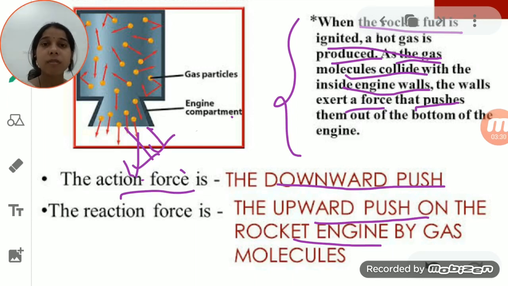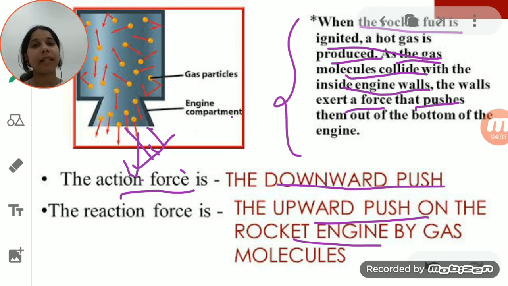One is the action force, in which a downward push is there, due to which the gases come out from the backward end, from the rear end of the rocket, and the other force is applied by the gases on the rocket, due to which the rocket starts moving in the opposite direction of the escaping gas. It means it starts moving in the upward direction. Okay, so by this method, the jet engine is able to fly off in the upward direction.